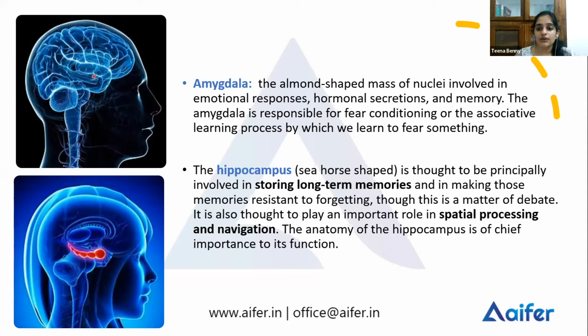So what you are learning today, if it has to go into long-term memory, you need the help of the hippocampus. Your spatial processing and navigation is also handled by the hippocampus. So what are the functions of the hippocampus? Formation of long-term memories and spatial processing and navigation.